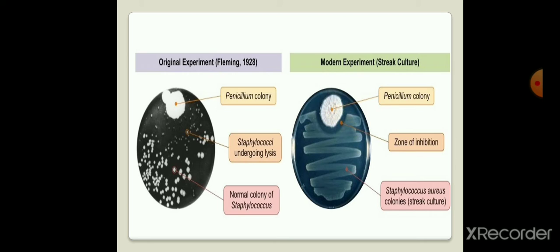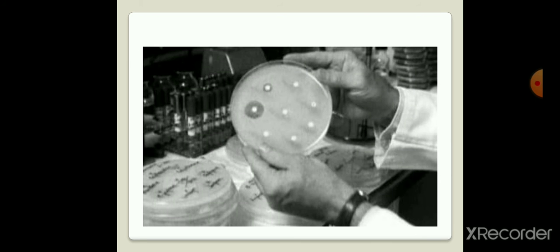This is the original experiment of Fleming in the year 1928, and it was reinvented in the modern experiment, which shows the effect of the Penicillium colony on the bacterial species Staphylococcus aureus.